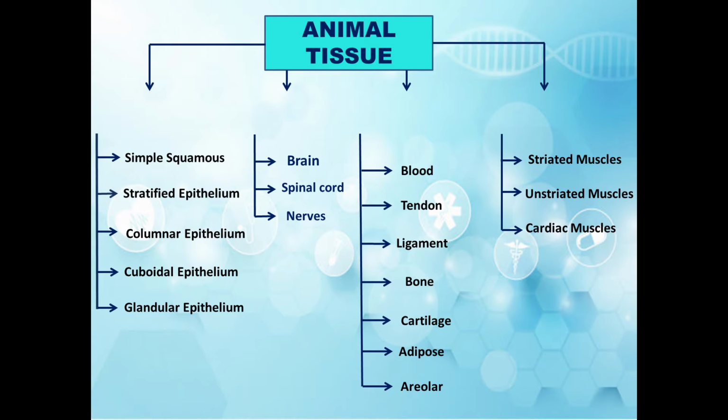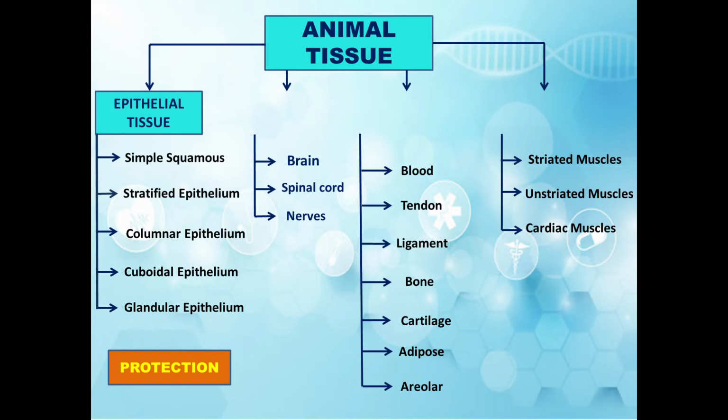To control all the functions of the body, the tissues have to control and coordinate between each other. Different types of tissues perform different functions. Let us discuss different types of animal tissue. First is epithelial tissue. This epithelial tissue is used for protecting our whole body. This helps in protection.